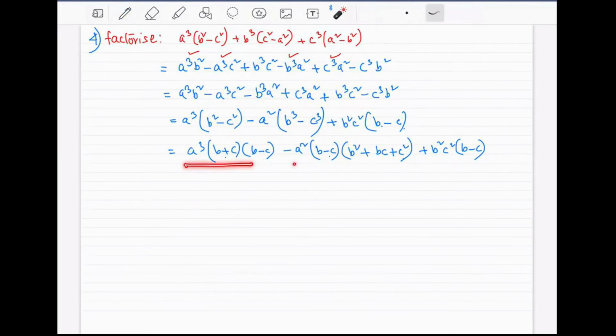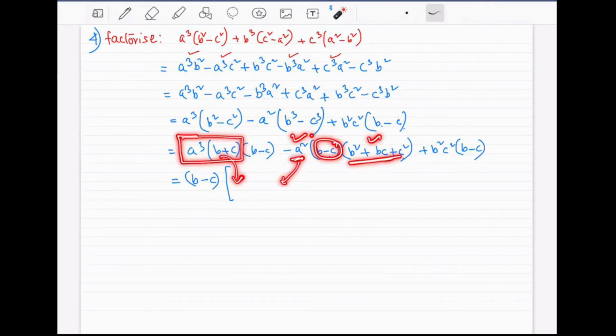Okay, now one, two, three terms. What do you see as the common factor? The common factor is b minus c. So we will take it out as common factor. The common factor is b minus c whole bracket. You have to put the remaining parts. b minus c is taken away, that means this whole part right here will be remaining. You have to put it here. From this whole term, b minus c is taken away, that means this part and this part are remaining. You have to put it here. From here, b minus c is taken away, that means this portion is remaining. You have to put it here.